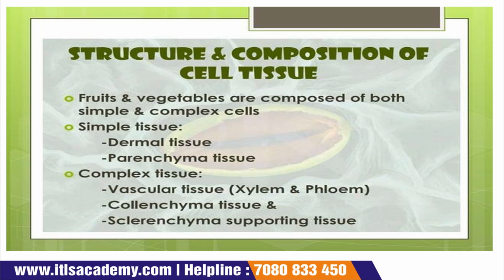See, all types of fruits and vegetables are composed of simple and complex cells. We all know that all types of fruits and vegetables are composed of, means made up of, two types of cells, that is your simple cells and complex cells.